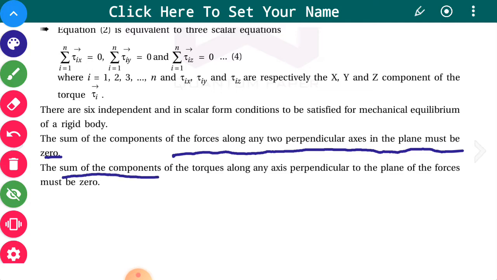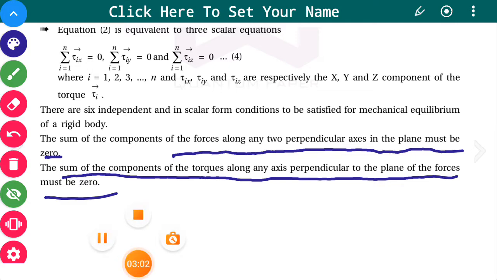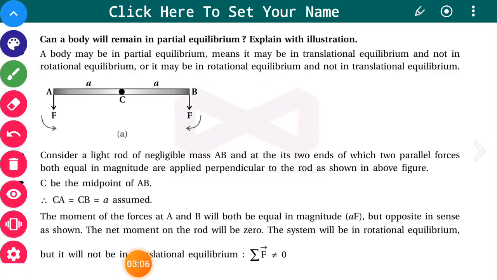Then the sum of the components of the torque along any axis perpendicular to the plane of the forces must be equal to 0. Then there will be conservation of linear momentum and conservation of angular momentum, and the body is said to be in mechanical equilibrium.